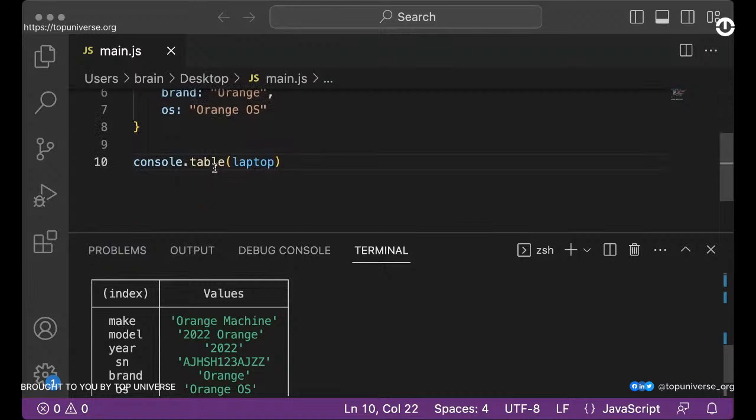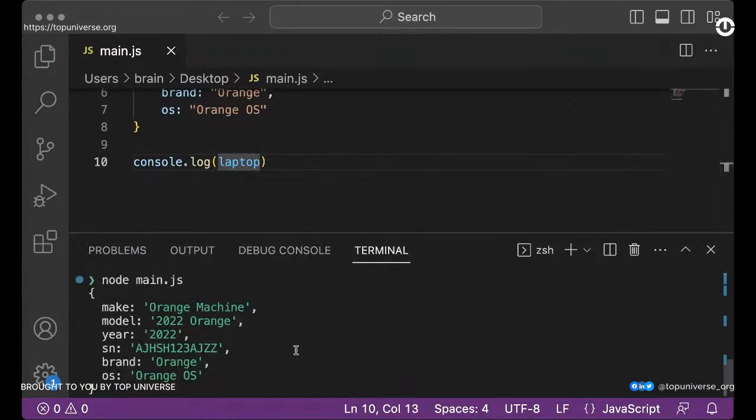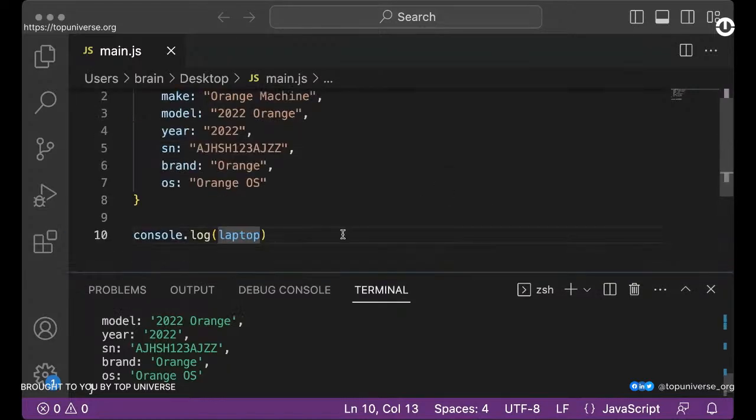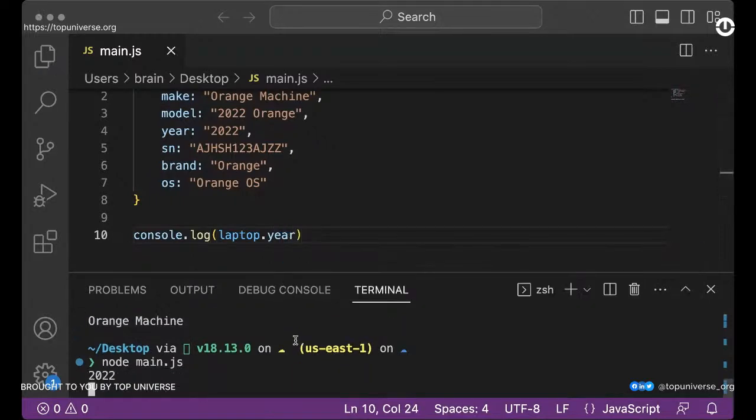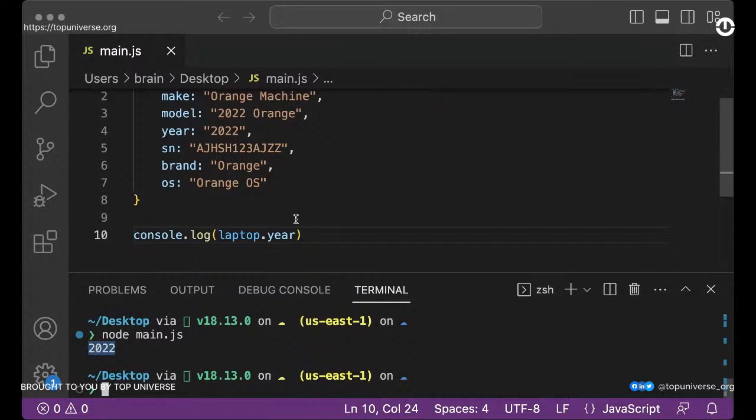Of course, you can also use your console.log, right? Which is what most of us are familiar with. And you can access the individual properties. So I can say laptop.make. I run this, you see we have the make right here, Orange machine. I can say laptop.year. Of course, we have 2022.